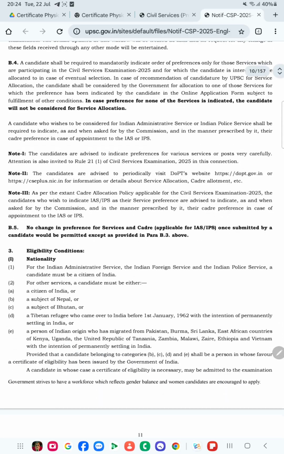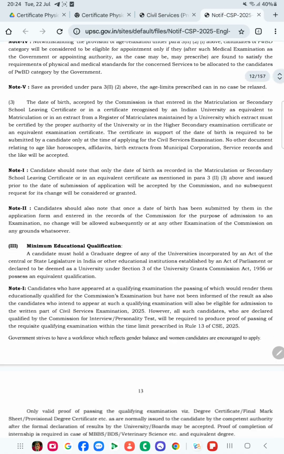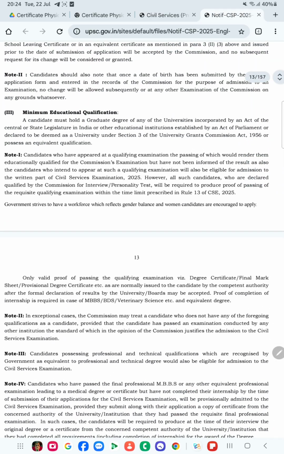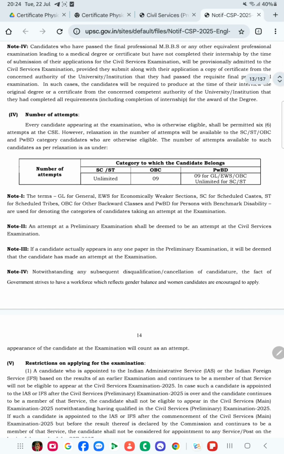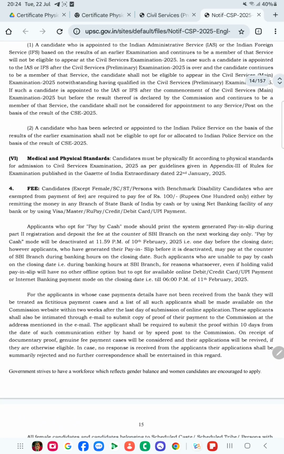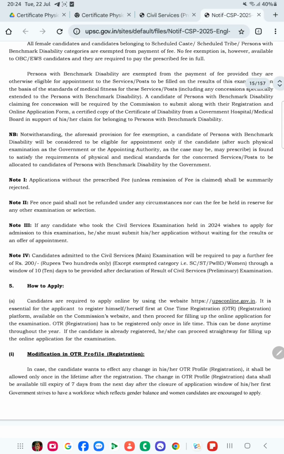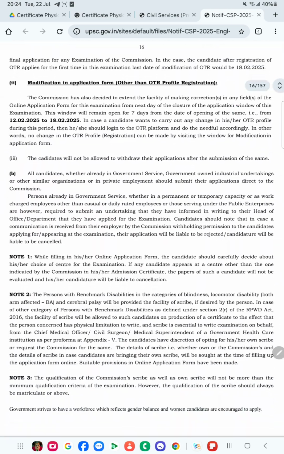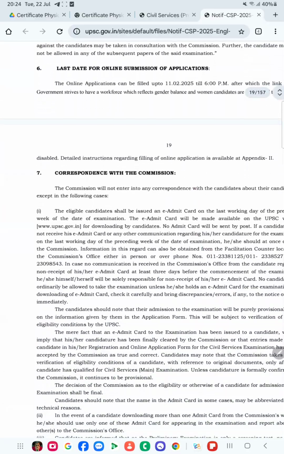Going into the syllabus in depth, we will see these are the age limits, minimum educational qualification. For this you can see that this is a graduation degree, any graduation, the normal graduation, or it can be your technical graduation, whatever. These are the medical and physical standards you require for applying or getting eligible for the examination. Then these are the various steps. So let us go directly into the syllabus.